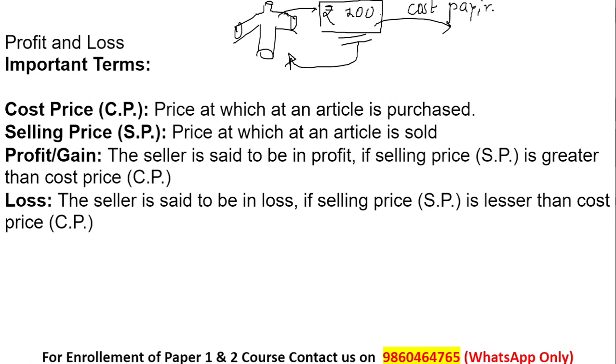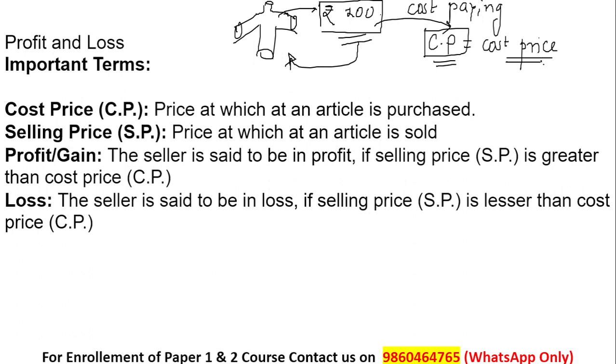The cost which you are paying to buy any object or anything, that particular price is called the cost price, also called CP. So what is cost price?